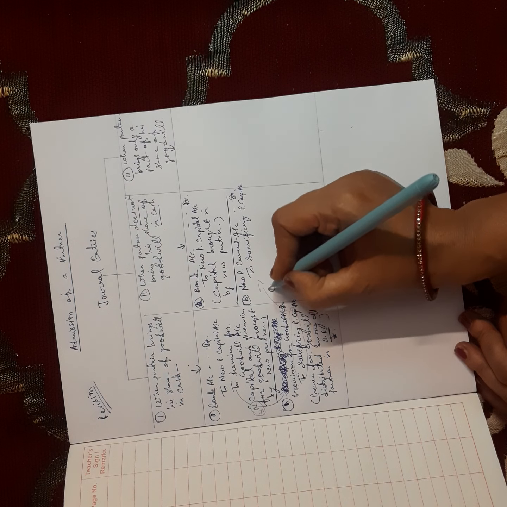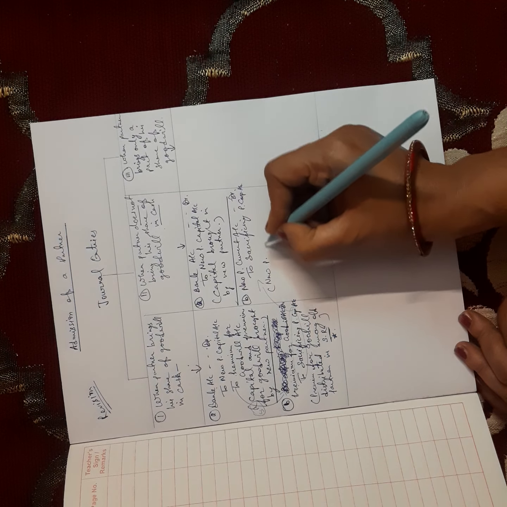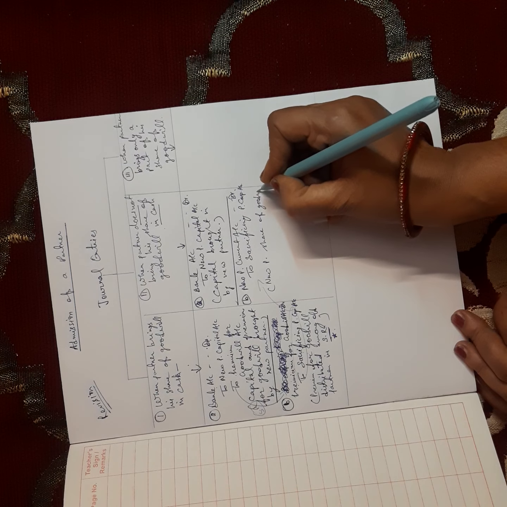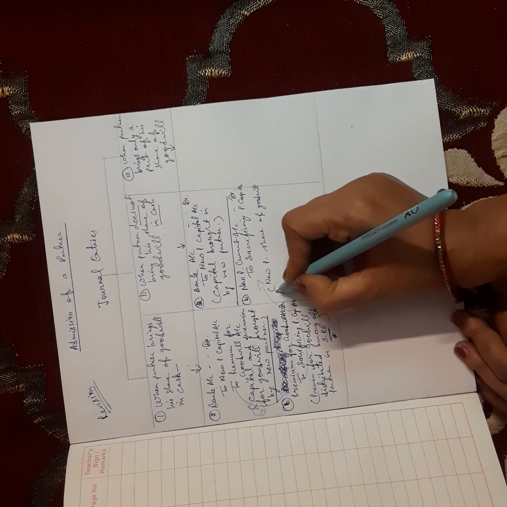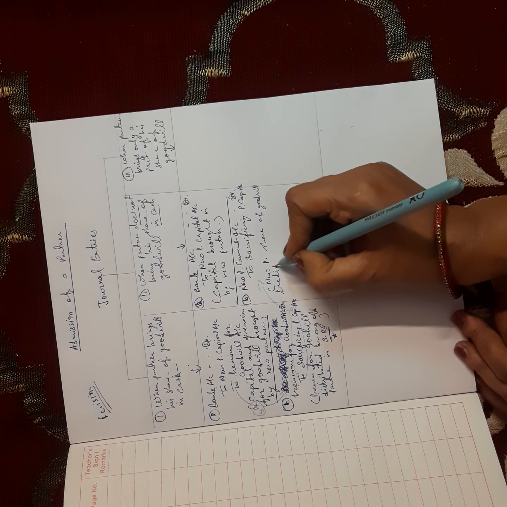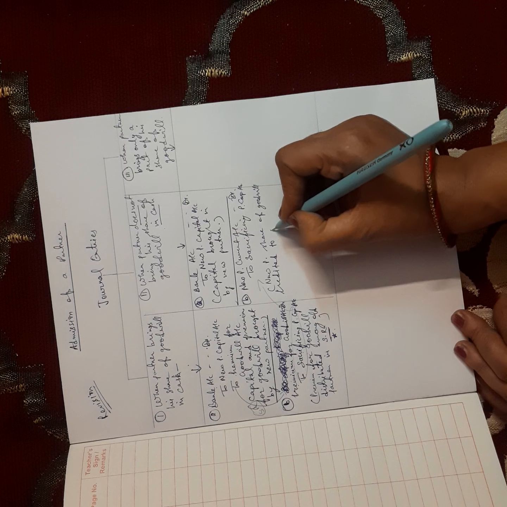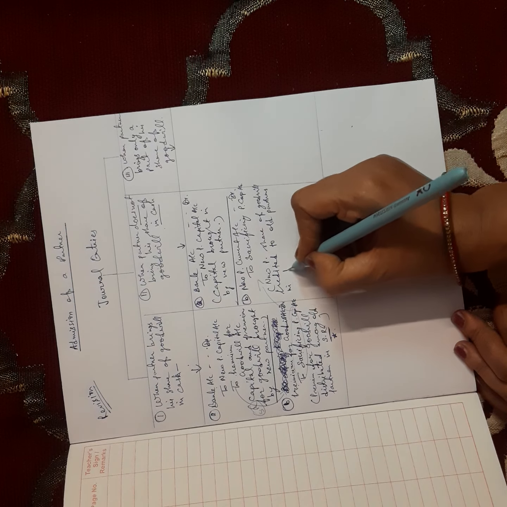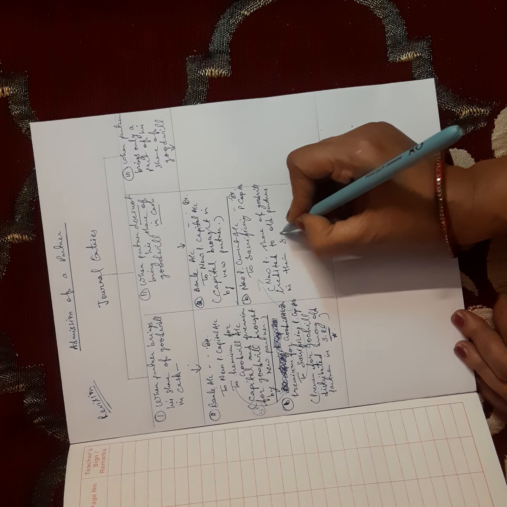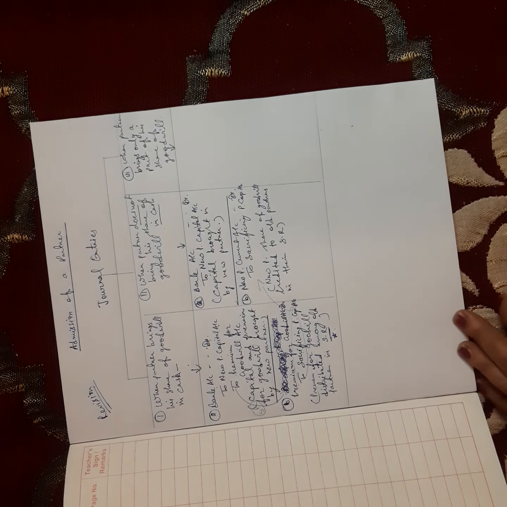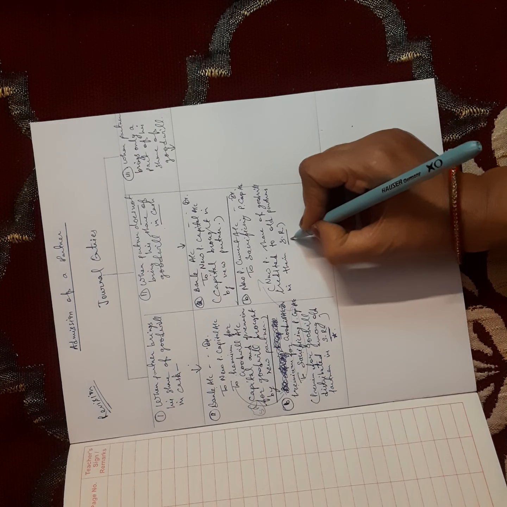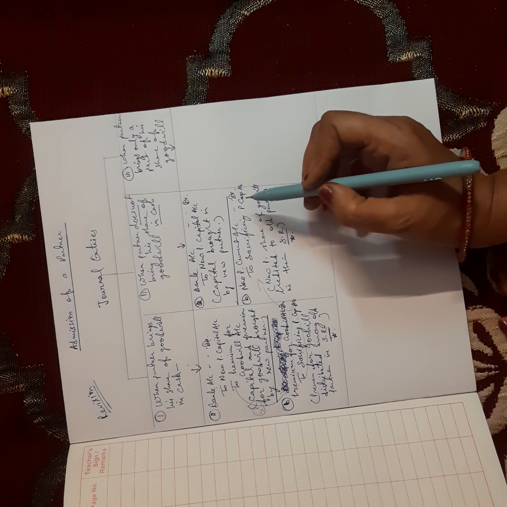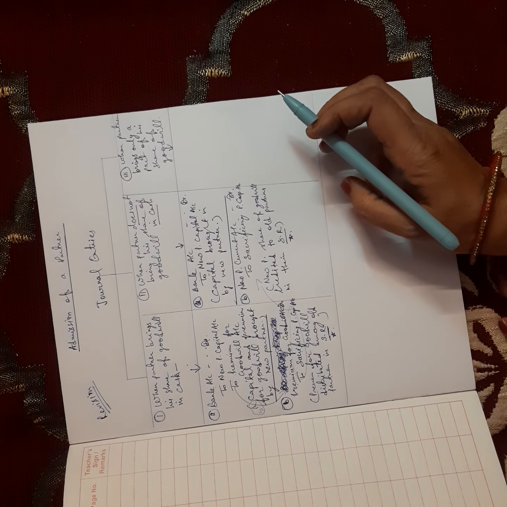Narration will be new partner's share of goodwill credited to old partners in their sacrifice ratio. You can mention the sacrifice ratio, whatever is given. Okay, this is the star point, that whenever the new partner's share of goodwill is distributed among partners, it will be in sacrifice ratio only.